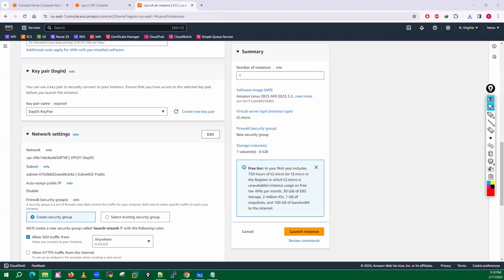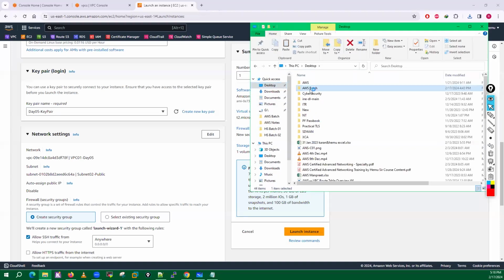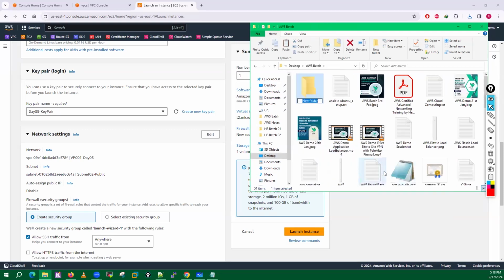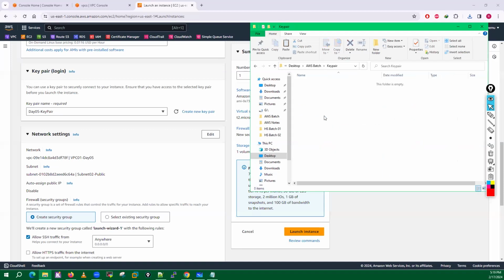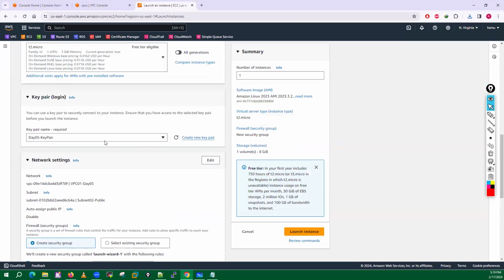Let me copy this key pair into my AWS batch folder here. And let me create a dedicated folder here, key pair, okay? I will put all my key pairs into this particular folder, right? So this is the PEM file. Now, the day 5 key pair, I have downloaded as a PEM file.